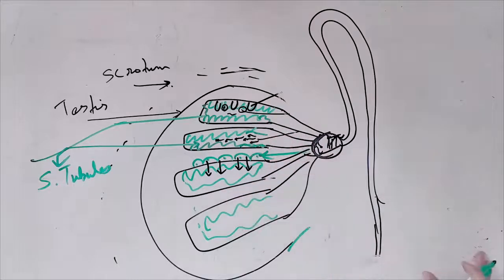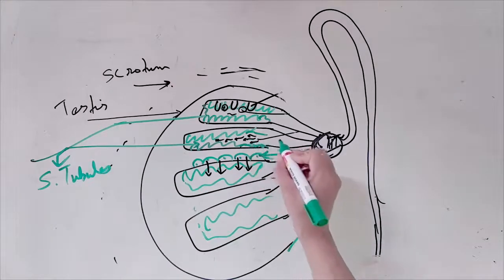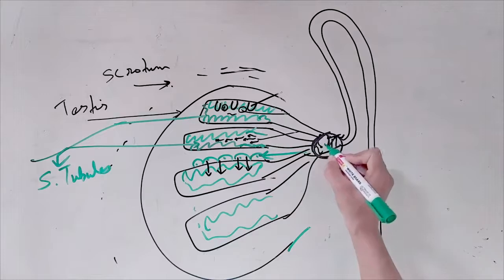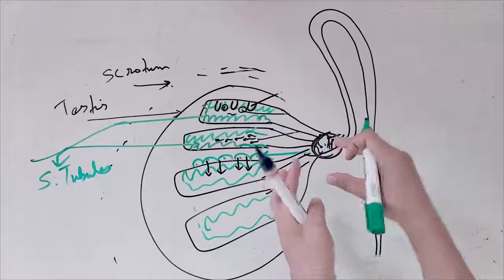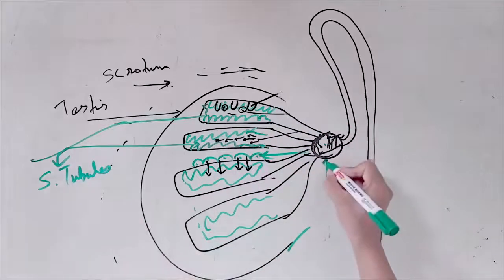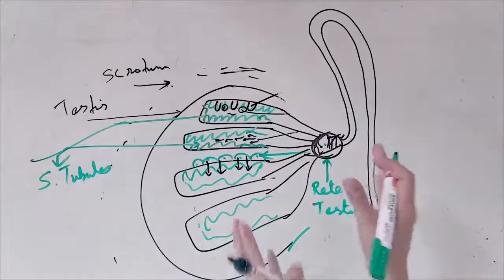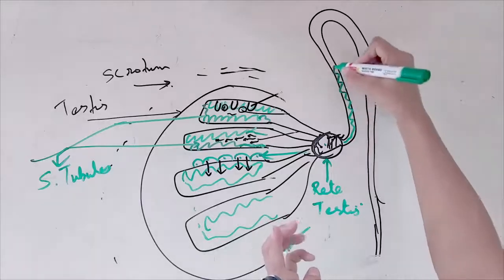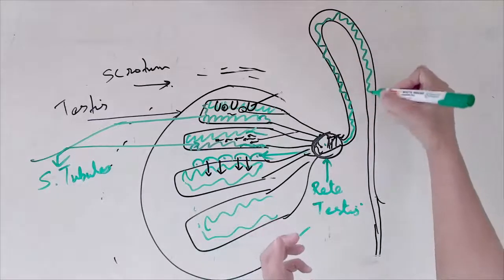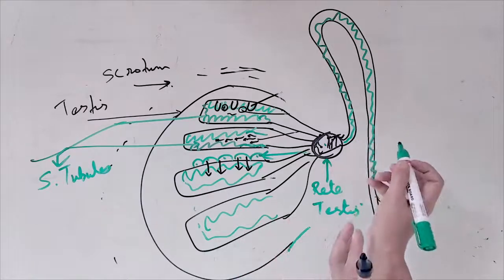Let us see the accessory ducts. Accessory ducts are young tubes which will help in transfer of the sperms. All right. So the sperms will meet here, so that this is like a network of tubules. We call it rete testis. This is highly coiled, okay? Highly coiled. Inside there are so many coiled tubules.